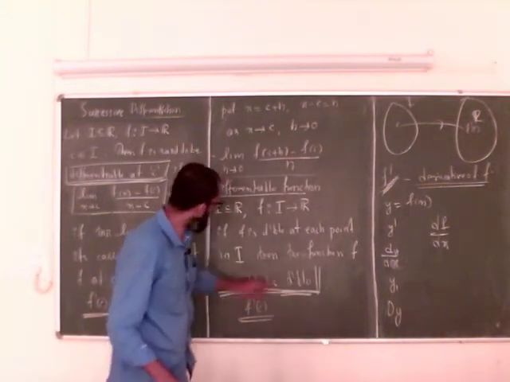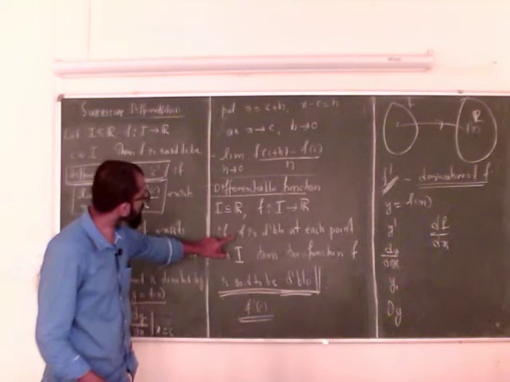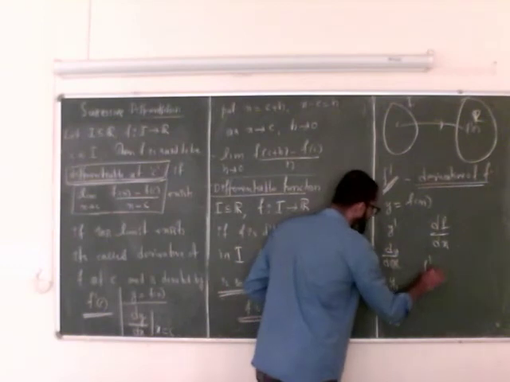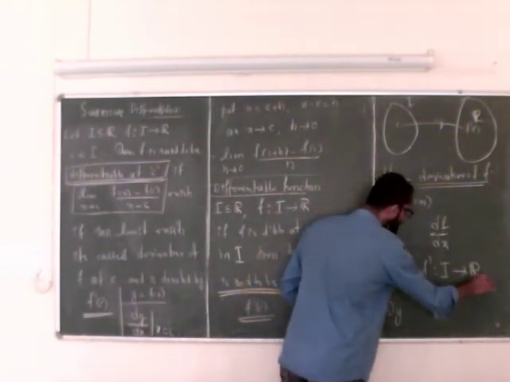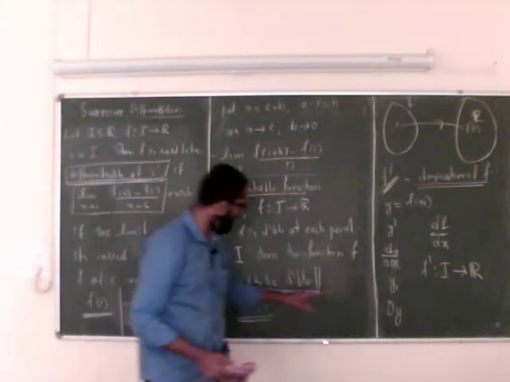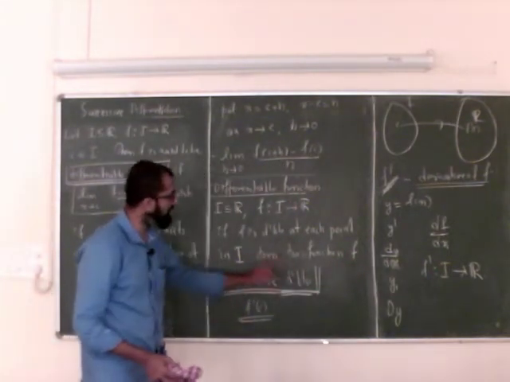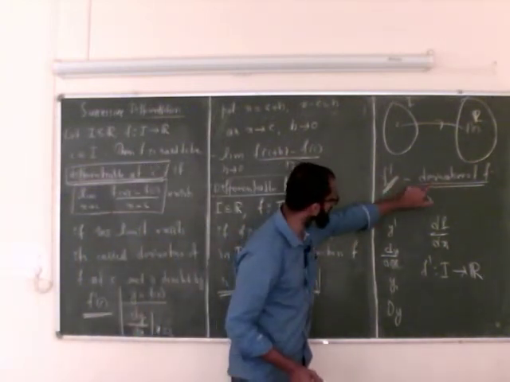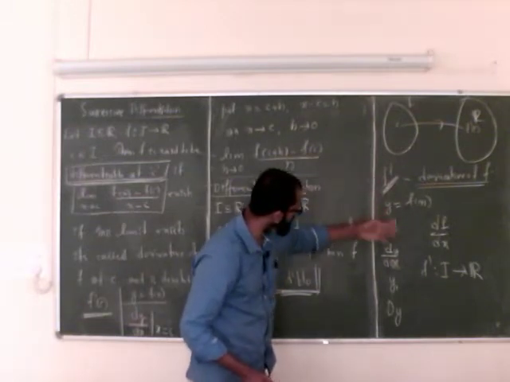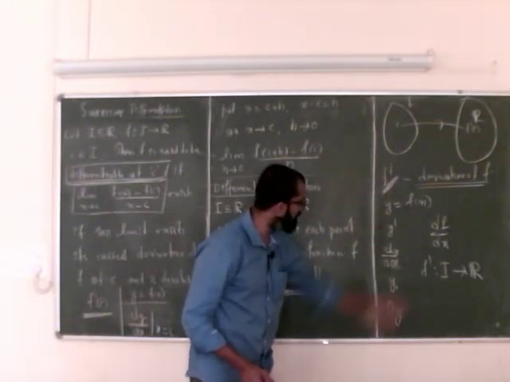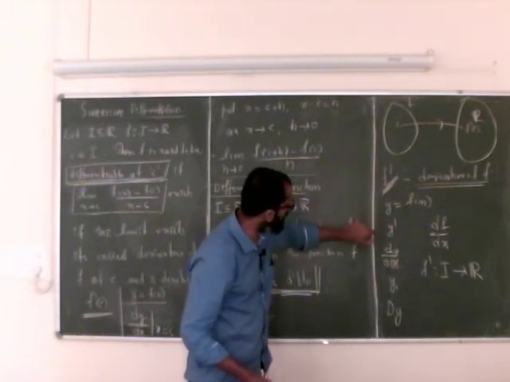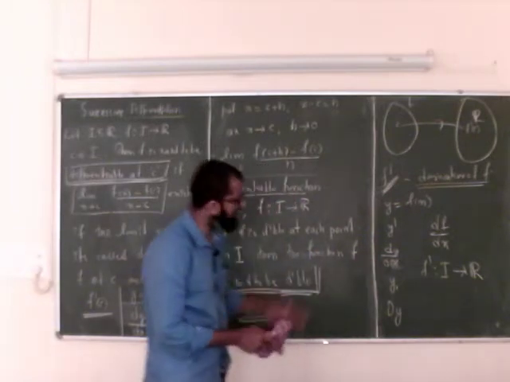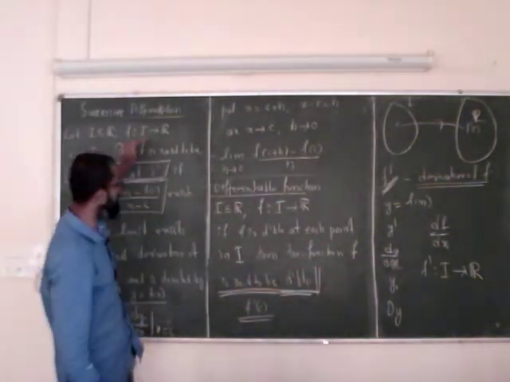Repeating, if f is differentiable, I have a new function from I to R. So f prime is a function from I to R, which takes every point of I to the derivative of f at that point. That new function is called the first derivative of f with respect to x. You may denote it by f prime, dy by dx, y1, y prime, and many other things. The prime notation is due to Isaac Newton, and the d by dx notation is due to Gottfried Leibniz. That I have discussed in the history of successive differentiation.